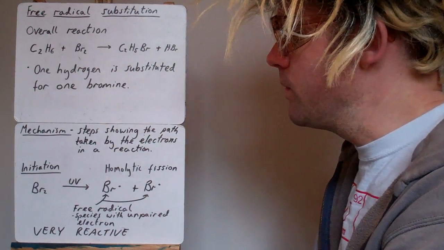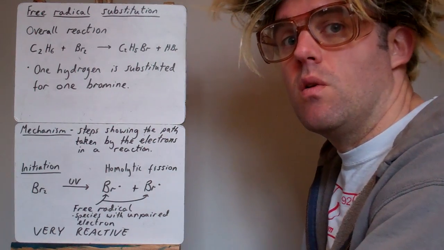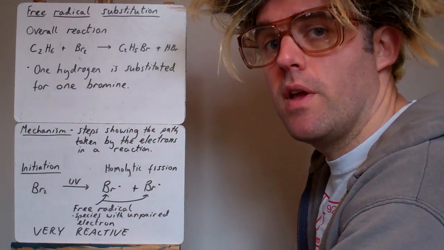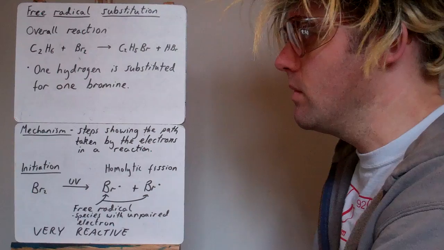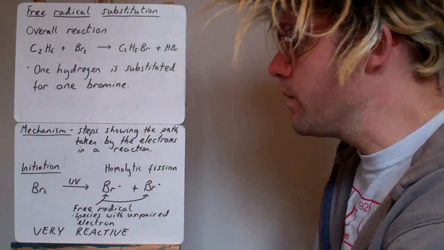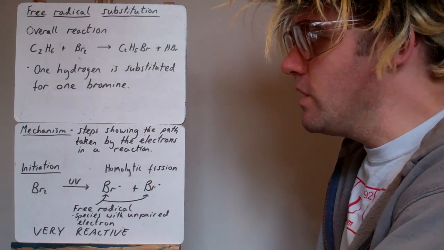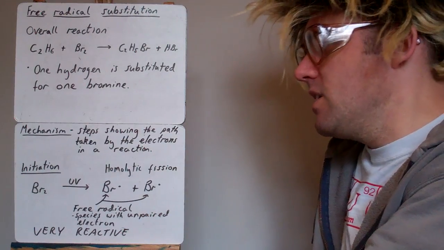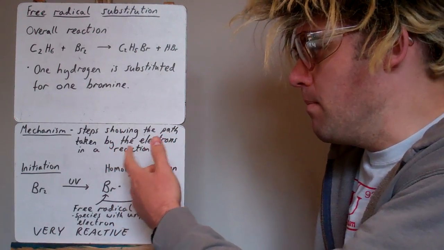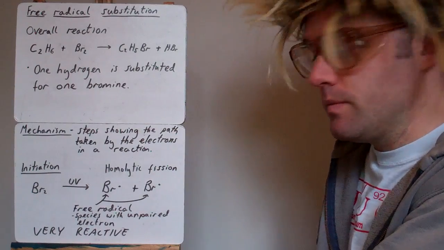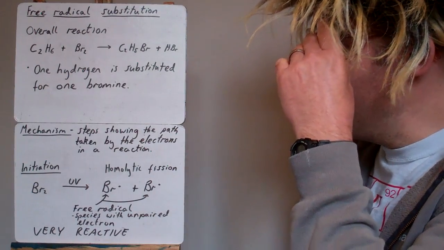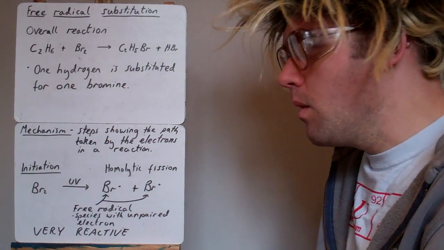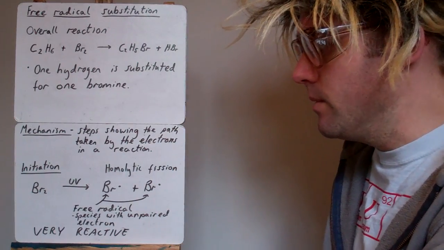so effectively there's a swap or a substitution. This is the case in all free radical substitution reactions. You take a hydrogen off and you put on a halogen. It could be chlorine, bromine, iodine. Right, you need to know the mechanism of how this happens. The mechanism is a series of steps showing the path taken by the electrons in the reaction. So in free radical substitution it's split into three parts: initiation, propagation and termination.